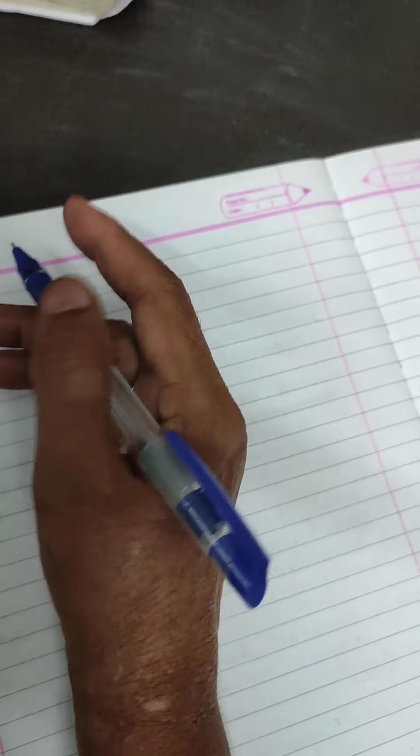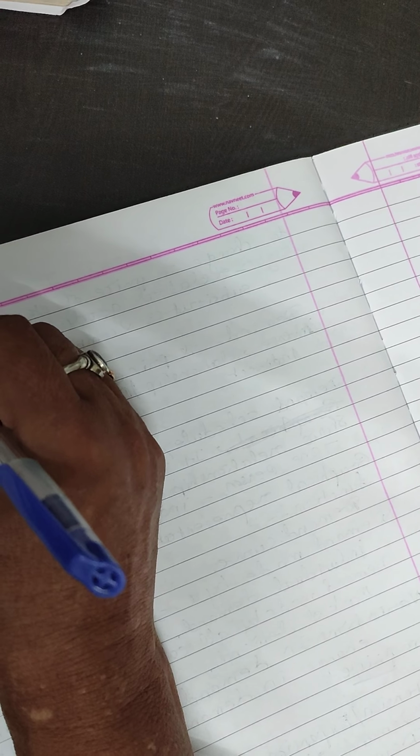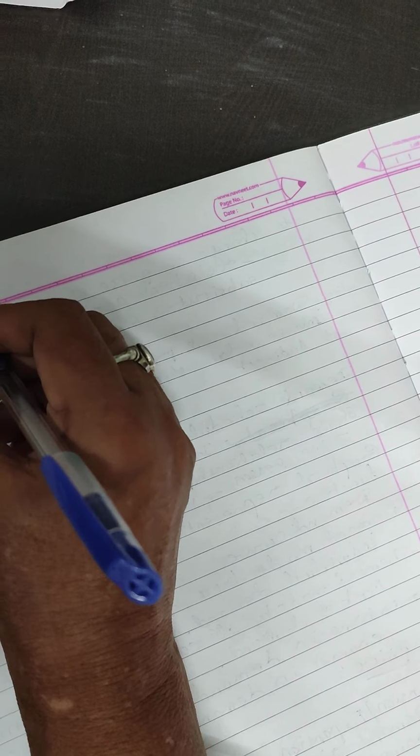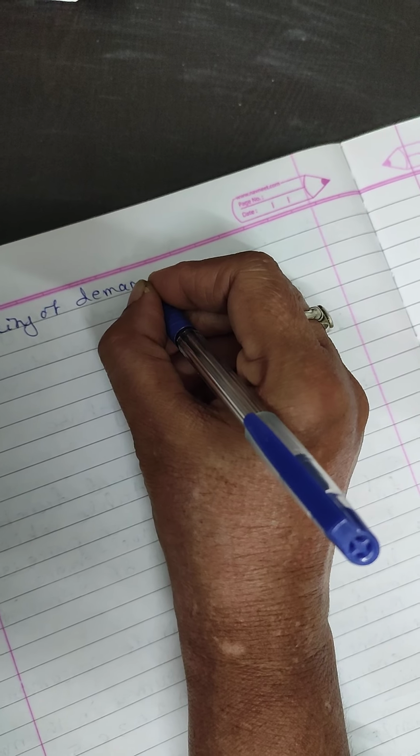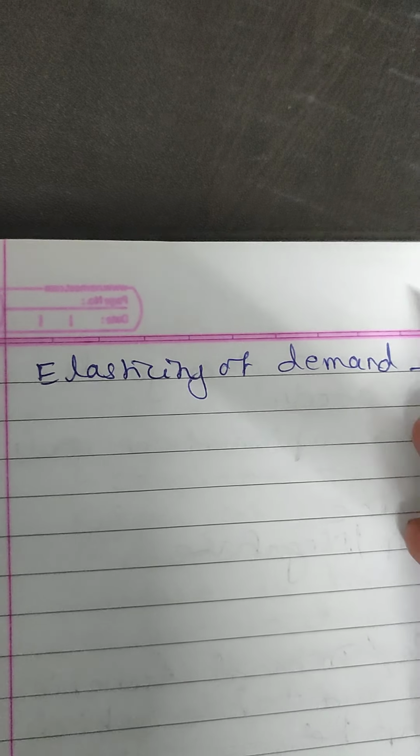This situation is termed as contraction of demand. So then the next one, about the elasticity of demand. The degree or extent at which the demand changes due to change in price is called as elasticity of demand.